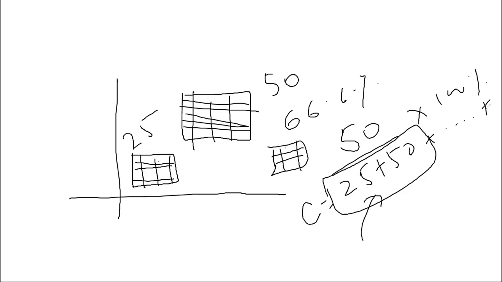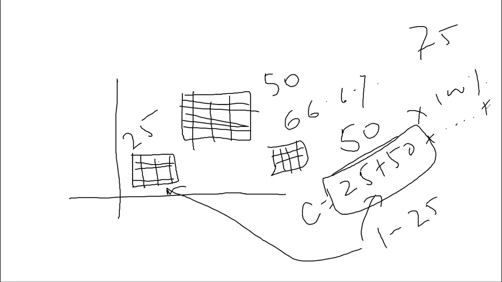Suppose the total was 75. I'm generating a number between 1 and 75. If I get anything between 1 to 25, I have selected this one. If the number is between 26 to 75, I'm selecting the other one. That is a fair selection, right? No problem so far.